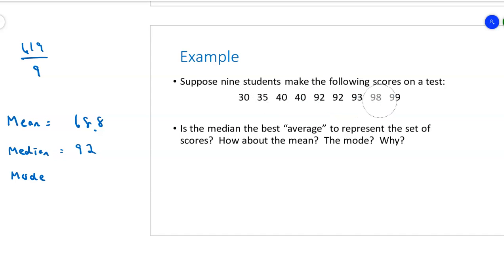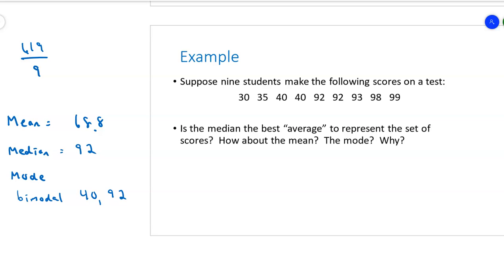And then the mode is the one that occurs most often. Now, this set is bimodal. Look, there's 2 modes. The 2 modes are 40 and 92. So I've got 3 wildly different measures of center that come from these test scores. I've got wildly different test scores, right? I've got a bunch in the 30s and 40s and a bunch in the 90s. And the 2 modes reflect that, right? They reflect that I got a set of scores in the 40s and a set of scores in the 90s.